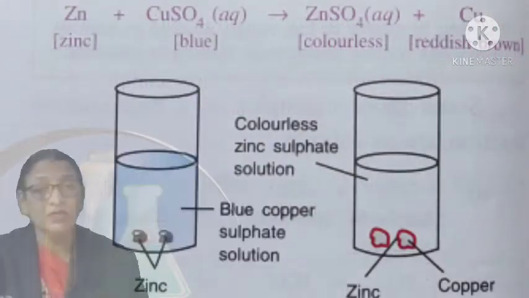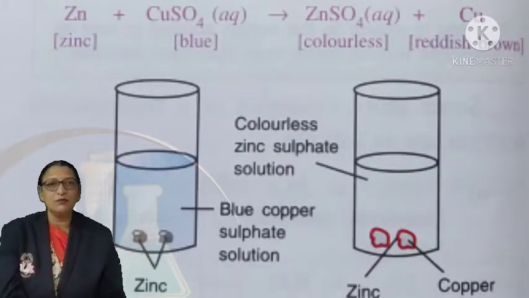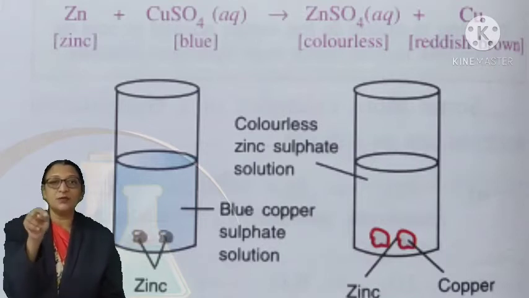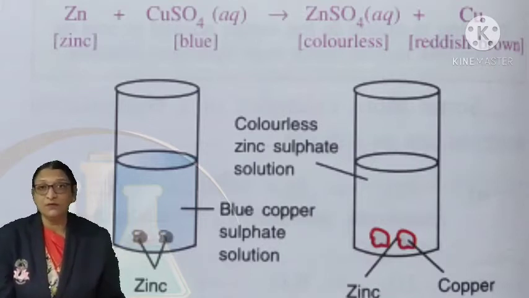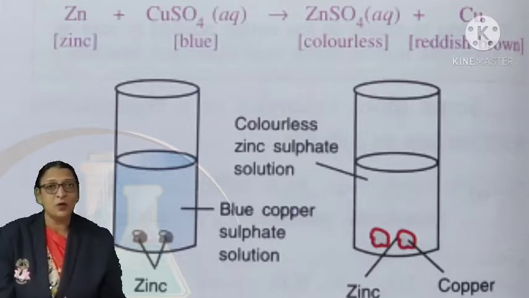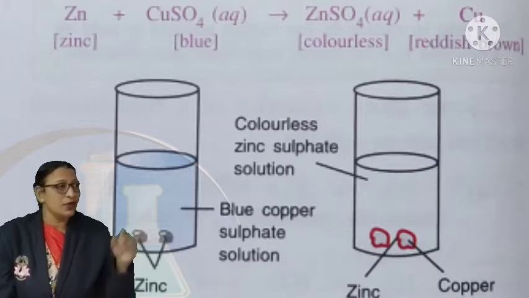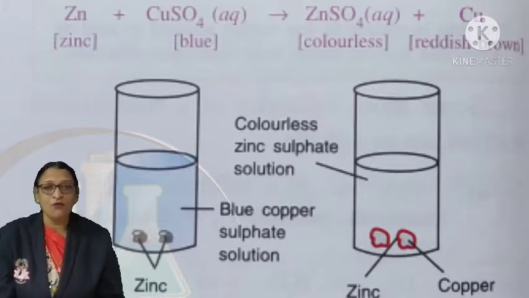Here note down, zinc is a grayish colored metal. When it is placed to react with copper sulfate solution, which is blue in color, the reaction takes place and slowly the color of blue copper sulfate changes to colorless. And you can observe at the bottom of the tube small particles of reddish color, which is nothing but the copper.